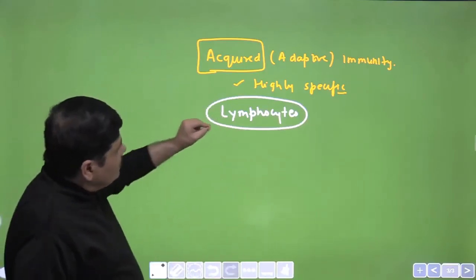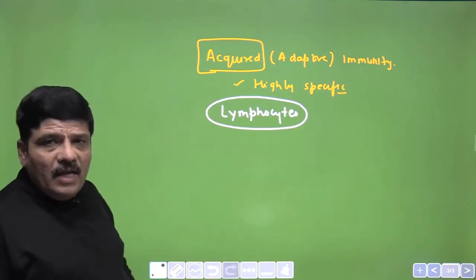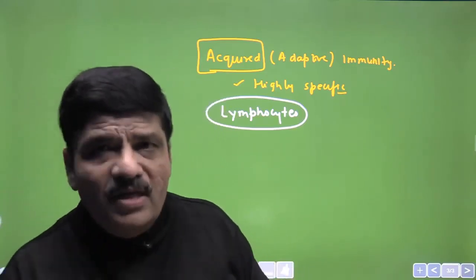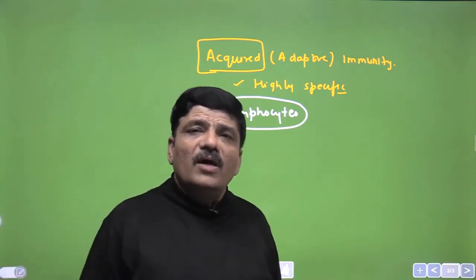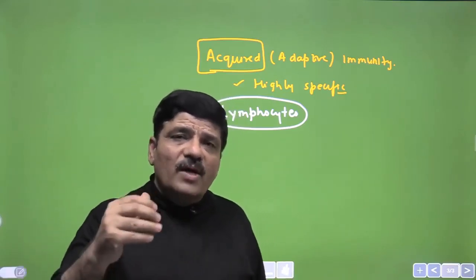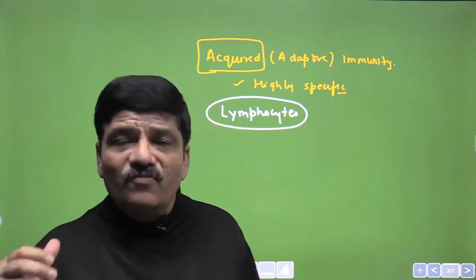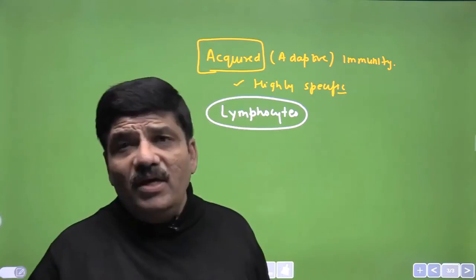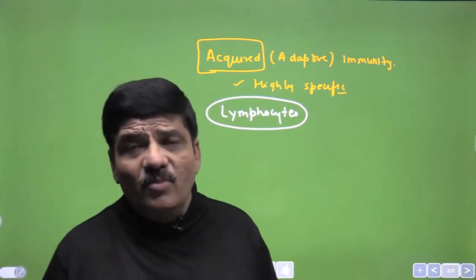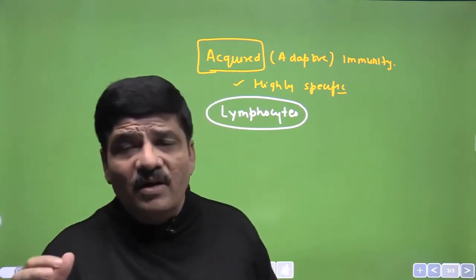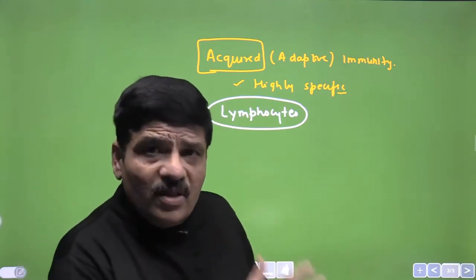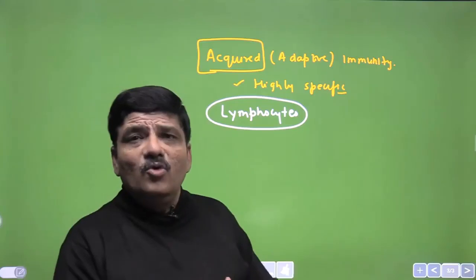It is a function of lymphocytes, and like all other blood cells, the lymphocytes are also formed initially, at least, in the bone marrow. We know that all blood cells are formed in the bone marrow. Lymphocytes initially again are formed in the bone marrow. Later on they can divide and form new lymphocytes in the peripheral lymphoid organs or the secondary lymphoid organs, but to begin with they are formed in the bone marrow.